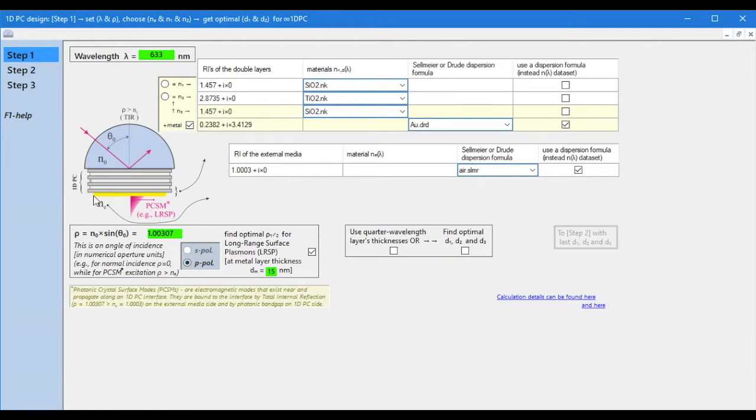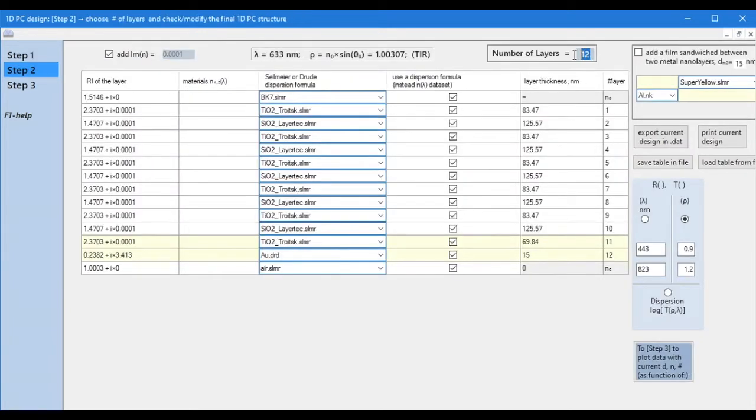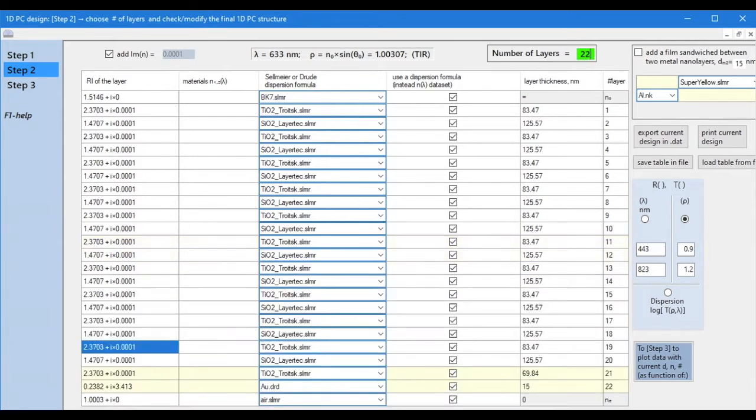the metal layer. And now we can, like the last time, set the Sellmeier formulas for the double layers and calculate the thickness. The program gives us both the thickness D1, D2 of the double layers and the possible thicknesses D3. We pass to step 2 and now we need to choose the optimal number of layers for P polarization. The optimal number of layers for P polarization is always greater than for S polarization because P polarization has a Brewster angle for reflection between the double layers. At Brewster angle the reflection disappears and the band gap becomes narrower near this angle.